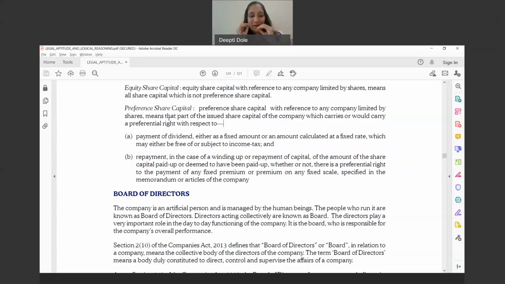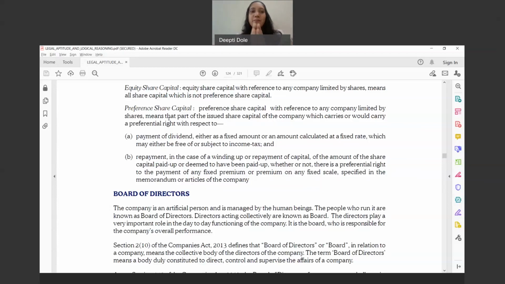So the preference is given in terms of dividend. If a dividend is to be distributed, it has to be first paid to the preference shareholder. Then if anything is there, it can be distributed to the equity shareholders. Preference shareholders will be given first, and then the others will get.